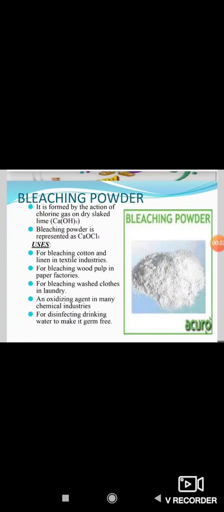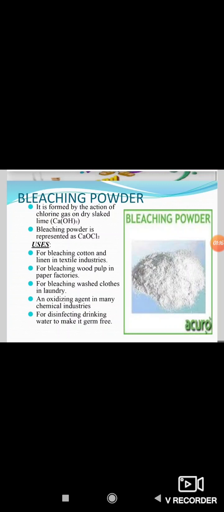Okay, dear students, today we shall discuss bleaching powder. It is also one of the salts. You have already come to know that chlorine is produced during the electrolysis of aqueous sodium chloride. This chlorine gas is used for the manufacture of bleaching powder.